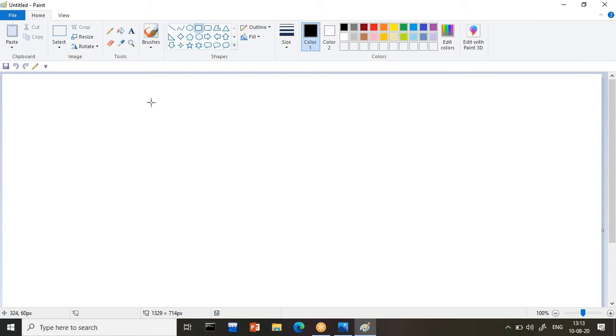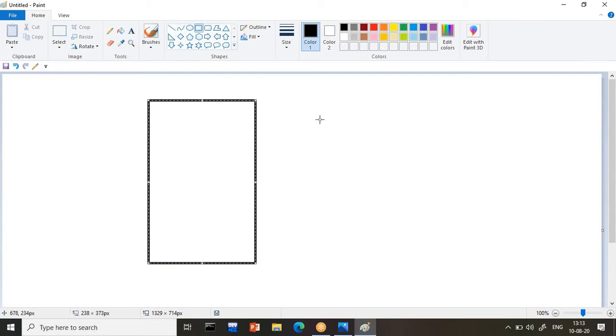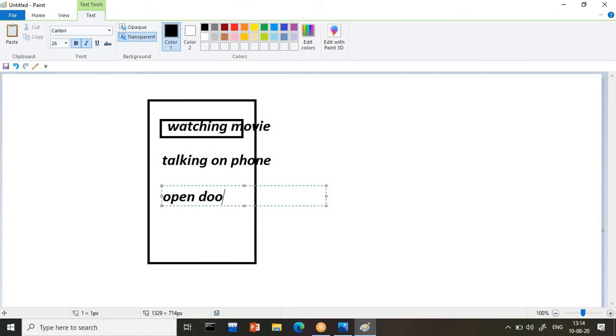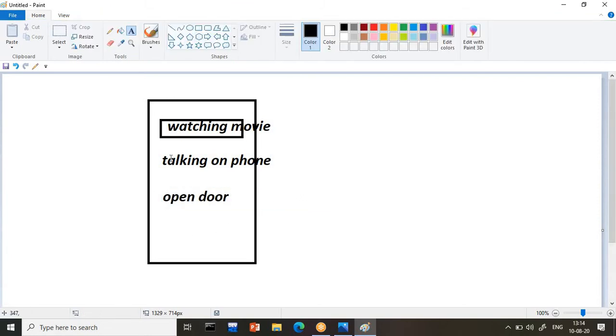Suppose, let us understand, one student is there, he is watching a movie. Let us say I will write here, watching movie. The same person is talking on the phone. The same person, somebody came, and he is opening the door. So all three activities he is doing, and who is doing them? The one person only.